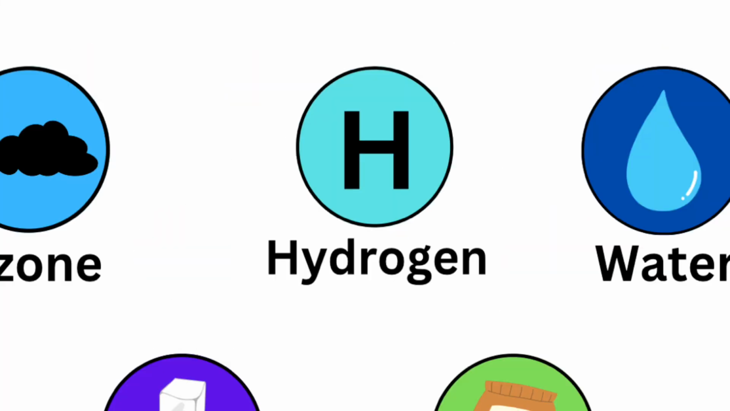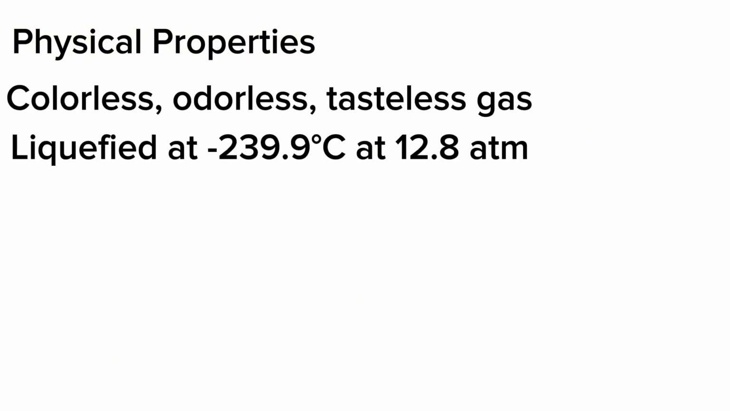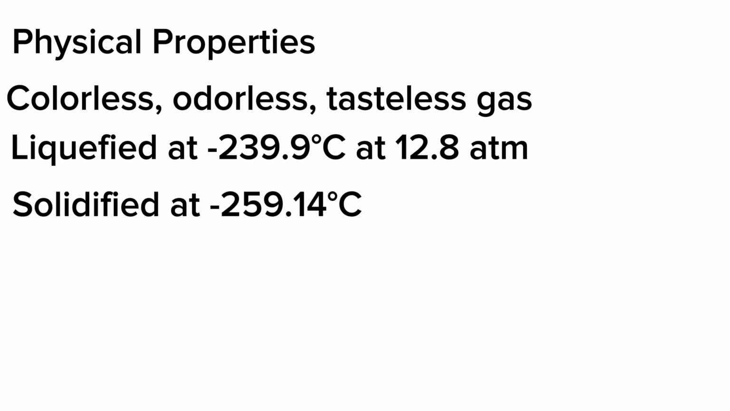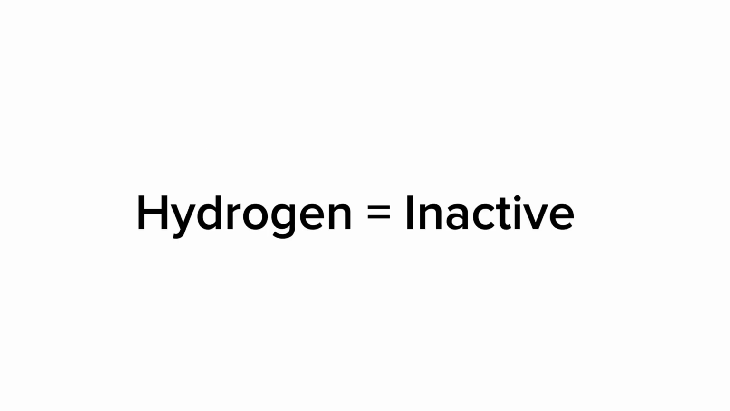Hydrogen. Hydrogen is a colorless, tasteless, and odorless gas. It is lighter than air and can be liquefied at negative 239.9 degrees Celsius with a pressure of 12.8 atmospheres. It can also be made into a colorless solid below negative 259.14 degrees Celsius. Hydrogen is normally inactive at normal temperatures.